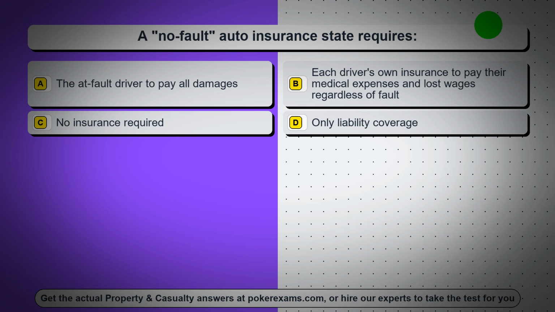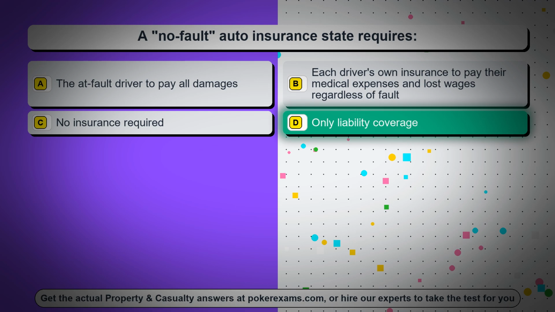Question 1. A no-fault auto insurance state requires: Option A, the at-fault driver to pay all damages. Option B, each driver's own insurance to pay their medical expenses and lost wages regardless of fault. Option C, no insurance required. Option D, only liability coverage.